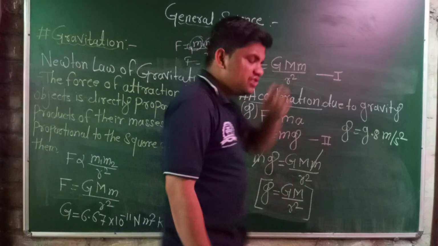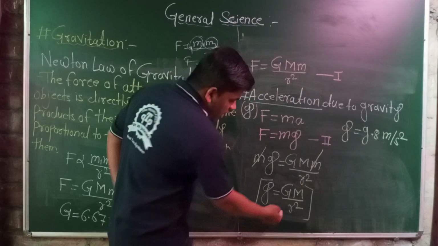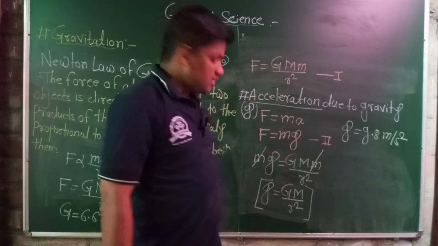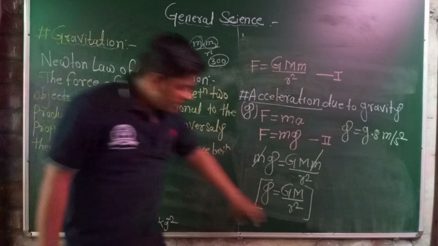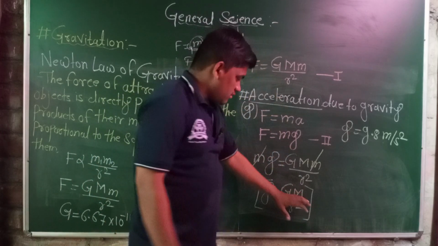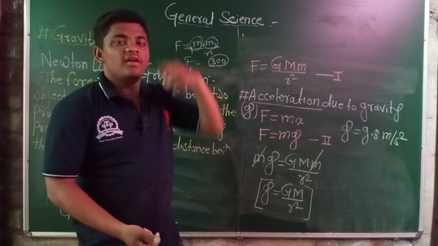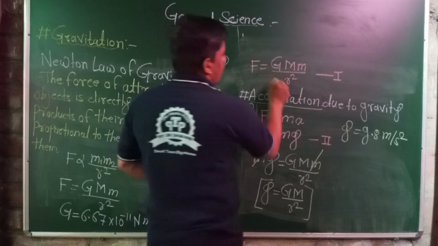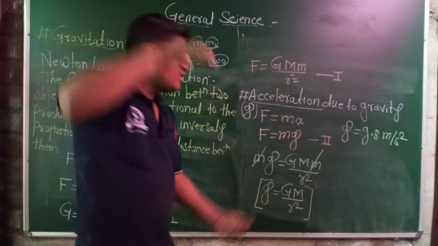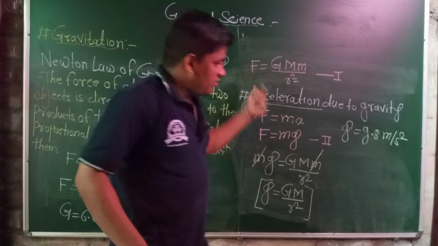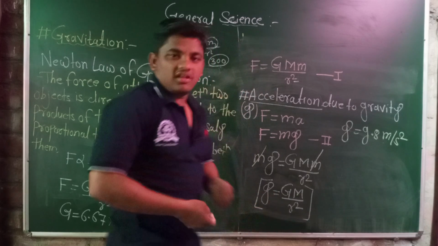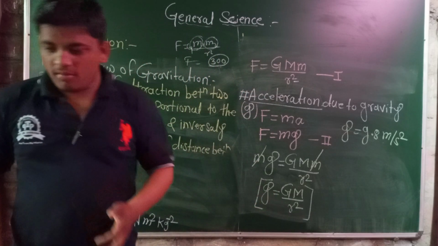The acceleration due to gravity changes because when we move from the earth's surface in the upward direction, the distance between the particular object and the earth increases. Then what about the force? Force is inversely proportional to the square of the distance between them. If the distance increases, the force decreases. If the distance increases, the acceleration due to gravity also decreases.